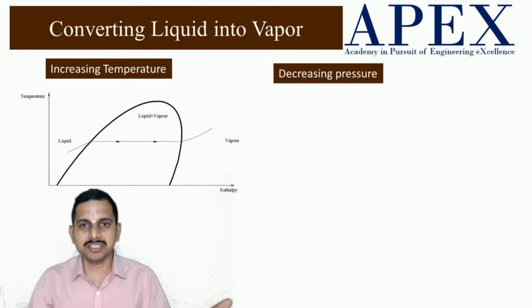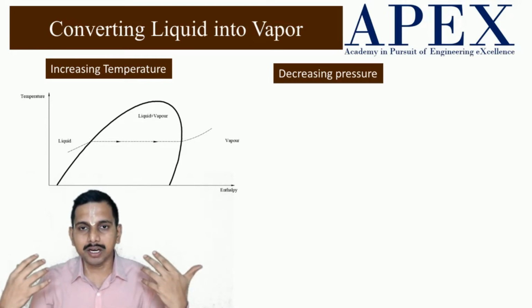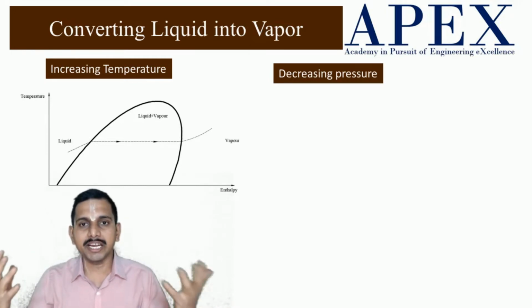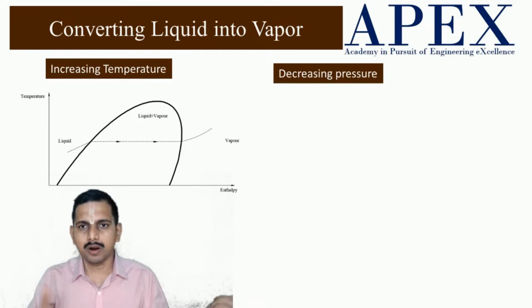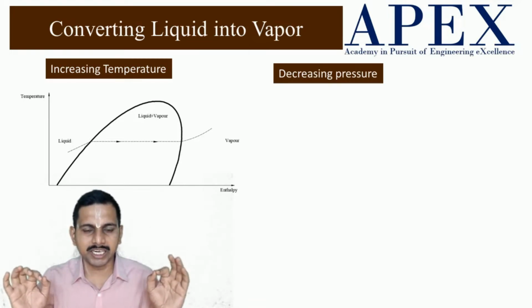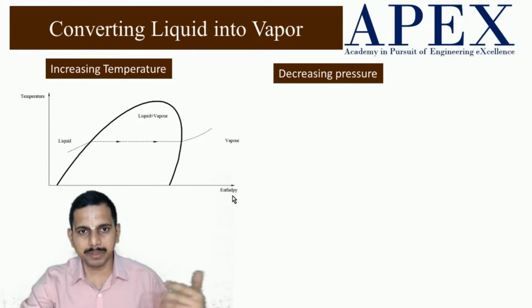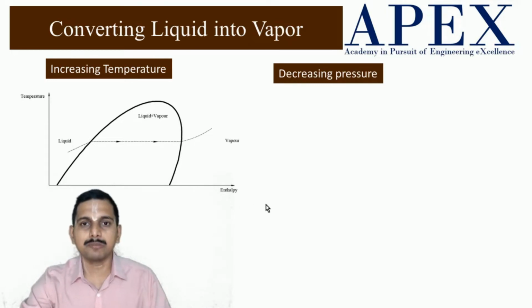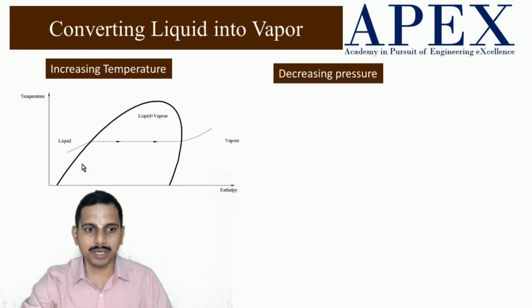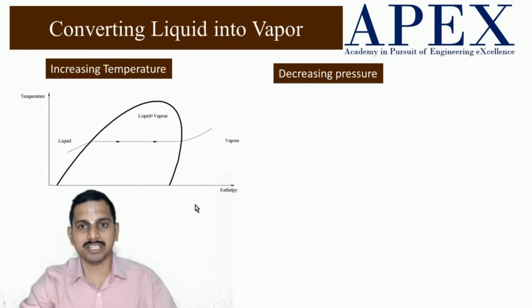So think that the system is a liquid, a subcooled liquid, where we are heating at a constant rate, might be through a flame or through an electric heater. That means the rate of enthalpy induction, or energy put into the system, is the same. Enthalpy might not be taken strictly as a form of energy, so energy is a more proper word than enthalpy. Okay. So we are going with a constant rate of energy transfer.